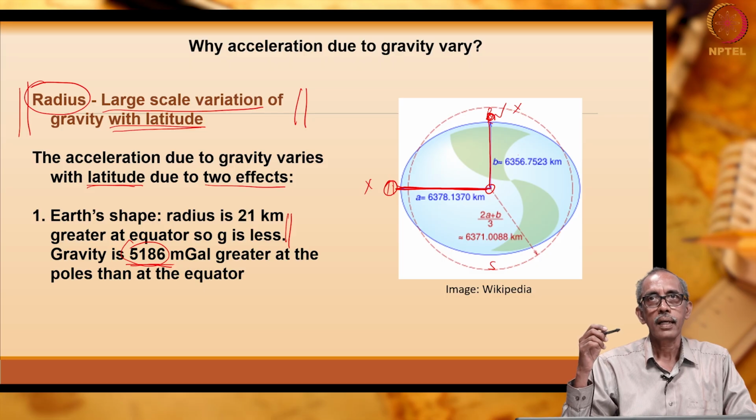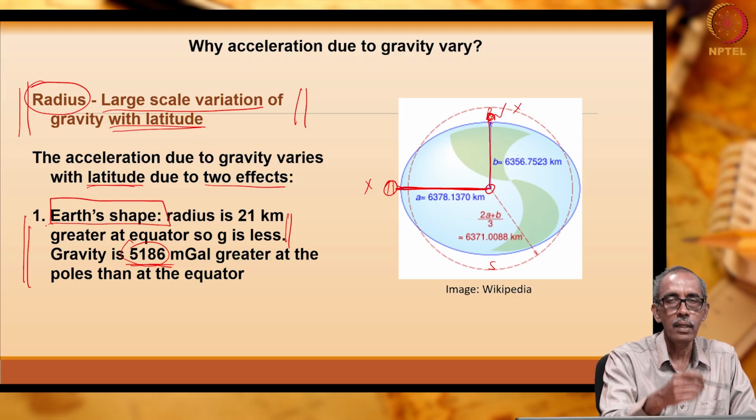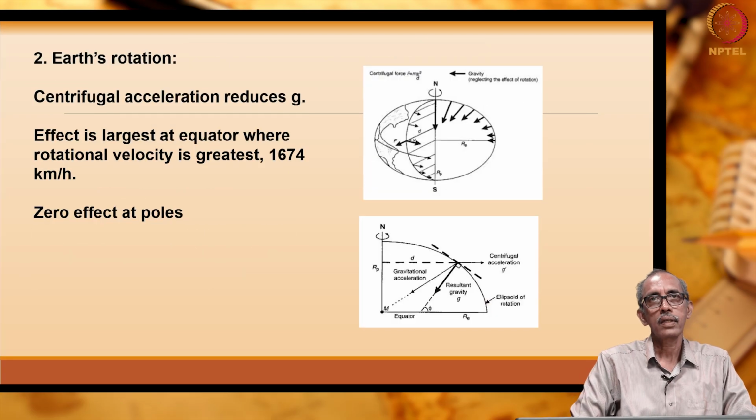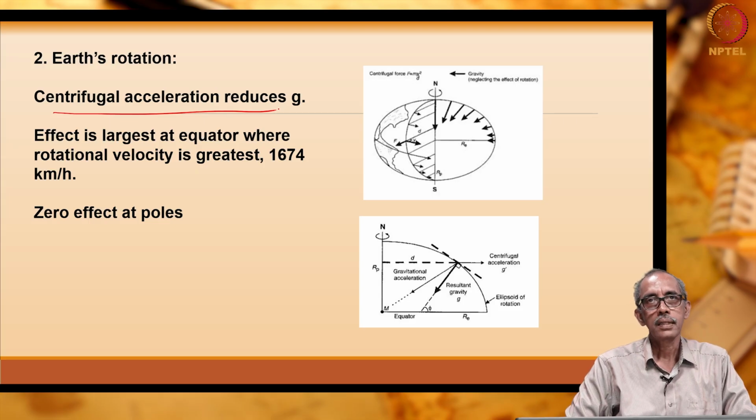So, the acceleration due to gravity varies over the surface of the earth, dependent on latitude. One reason for that is the change in the radius, or in other words change in the shape of the earth, right. Then the second reason for the variation is centrifugal acceleration. Centrifugal acceleration reduces the acceleration due to gravity.